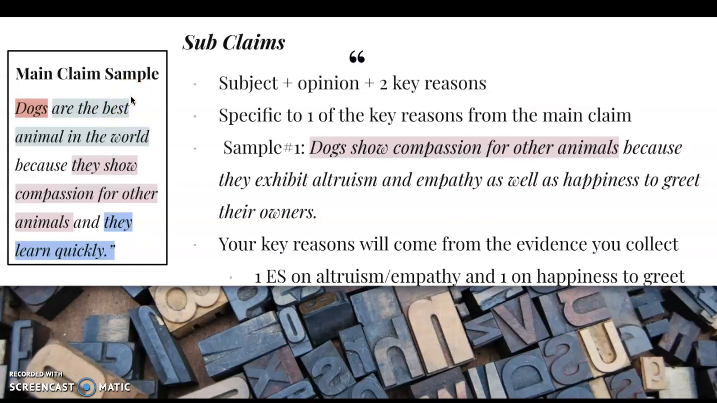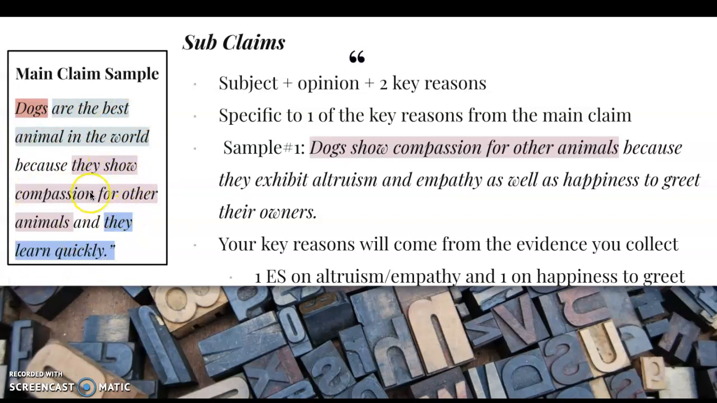That is the basis, the founding point, the overall argument of our essay. Every single other thing that we write in this essay has to be somehow proving, yes, I am correct, I'm super smart, I was right, dogs are the best animal in the world, and here's why. So again, our main claim is kind of like a roadmap to the rest of the essay. It tells us we're going to be talking about dogs, we're going to be saying they're the best animal in the world, and we're going to say why.